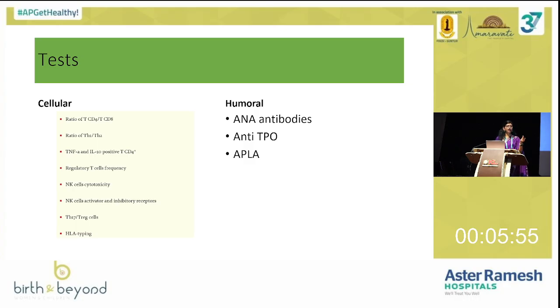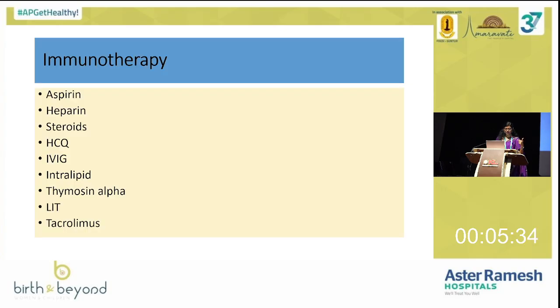How do we do it? Through endometrial biopsy we can assess the uterine NK cells. If the uterine NK cell percentage is more than 30%, then definitely it is alarming. With NK cell cytotoxicity, we have to treat this patient. So these are the few tests which we should do to know the immunological cause: endometrial profiling for uterine NK cells, and peripheral blood for HLA and KIR genotype matching. So what are the drugs we have in the market? There are a lot of drugs like aspirin, heparin, steroids, HCQ.